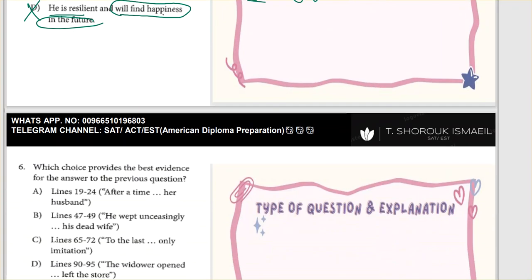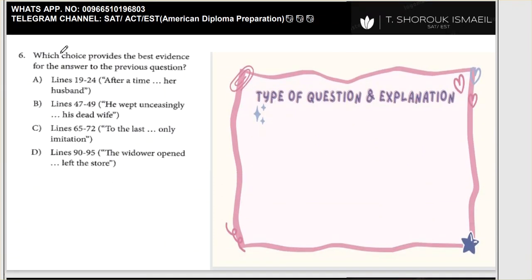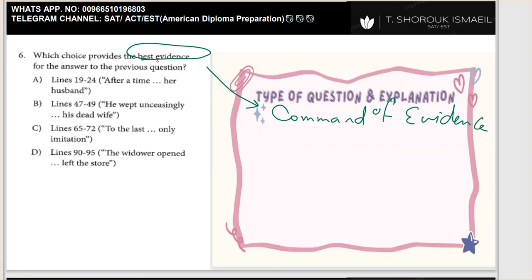Here he wants a command of evidence question because he wants you to provide the best evidence. How can I tell it's a command of evidence from this? Best evidence. So what do I need to do?